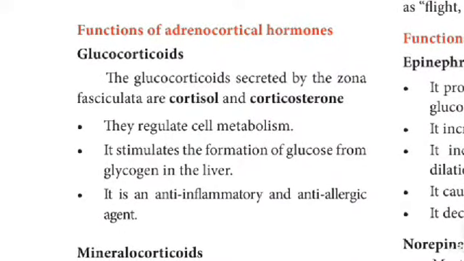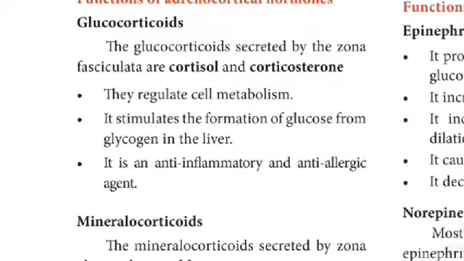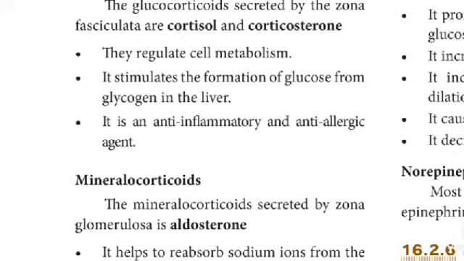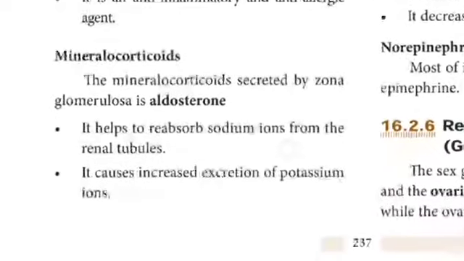Glucocorticoids. The glucocorticoids secreted by the zona fasciculata are cortisol and corticosterone. They regulate cell metabolism. It stimulates the formation of glucose from glycogen in the liver. It is an anti-inflammatory and anti-allergic agent.